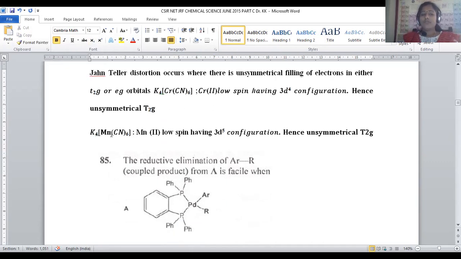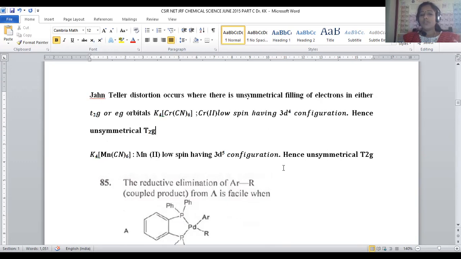And one more compound, K4[Mn(CN)6]. Here also manganese is associated with +2 oxidation state. Whenever +2 is there, 2 s electrons will be discarded, so that a manganese d5 system will be there. Being cyano, it is again a strong field, low spin complex, so all 5 electrons will be accommodated in the t2g triply degenerate set of orbitals. So here 3 orbitals are there, and 5 electrons are there.